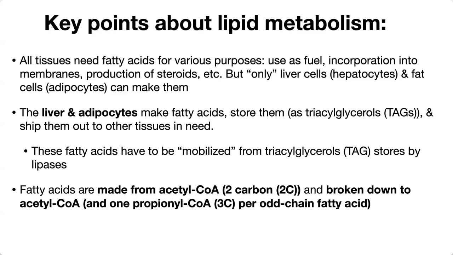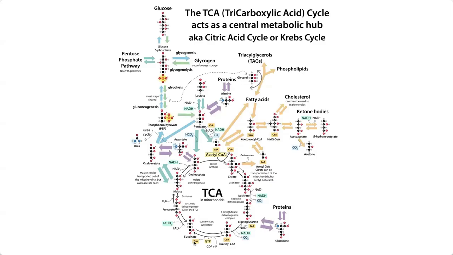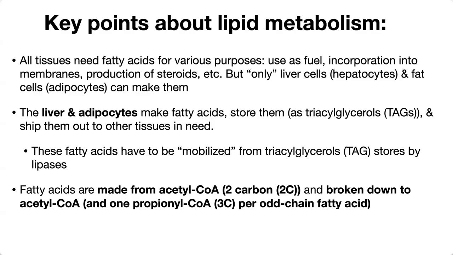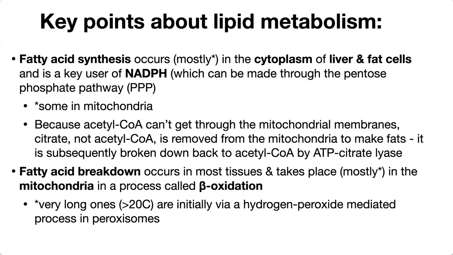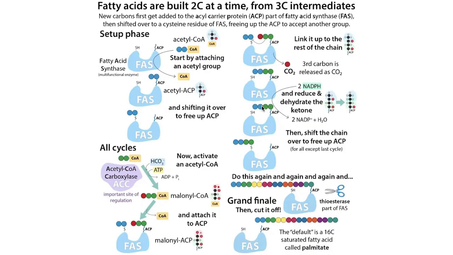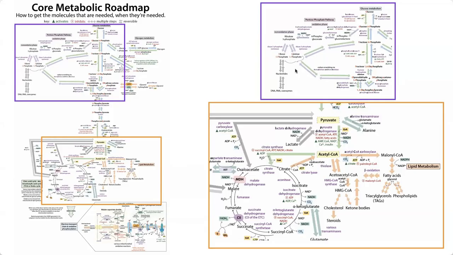Fatty acids are themselves made from acetyl-CoA, which is 2 carbons, and broken down to acetyl-CoA, as well as one propionyl-CoA, which is 3 carbons, per odd chain fatty acid. The synthesis of fatty acids occurs mostly in the cytoplasm of liver and fat cells, and is a key user of NADPH, which can be made through the pentose phosphate pathway.